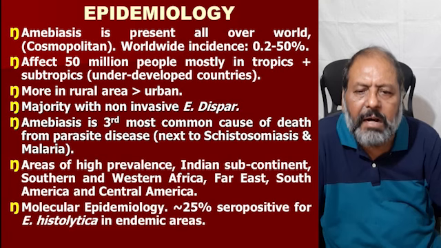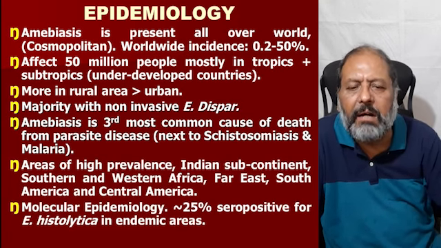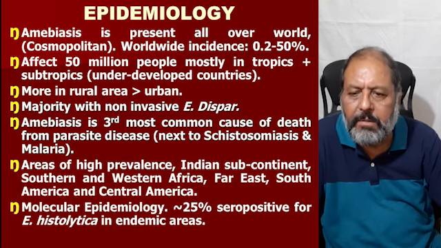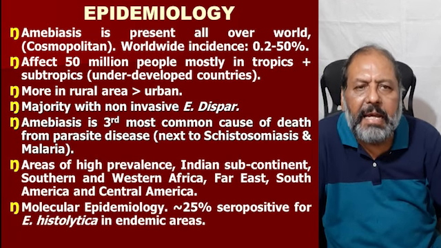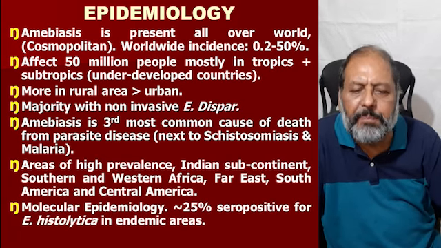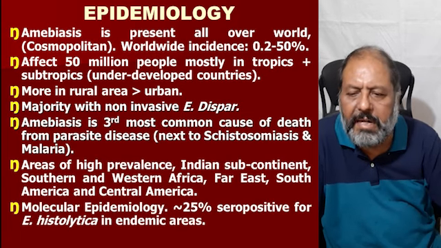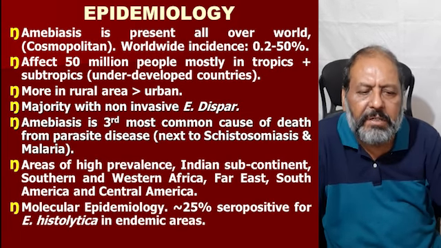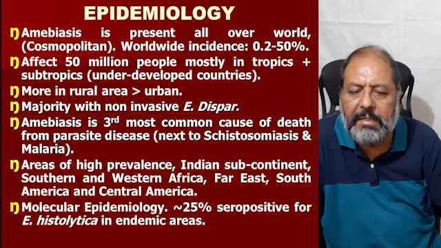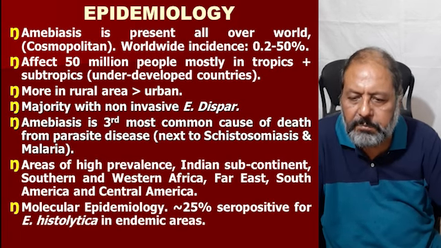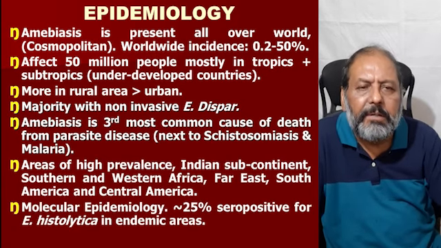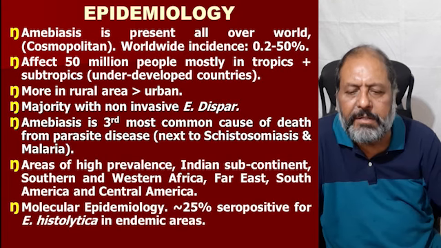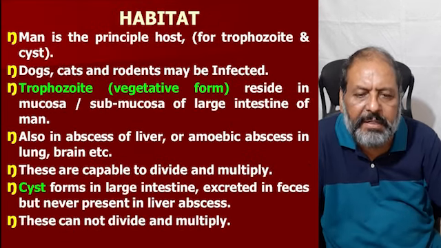The majority is with the non-invasive Entamoeba dispar. Amebiasis is the third most common cause of death from parasitic disease, next to schistosomiasis and malaria. Areas of high prevalence are the Indian subcontinent, southern and western Africa, Far East, South America and Central America. Molecular epidemiology tells that about 25% are seropositive for Entamoeba histolytica in the endemic area.